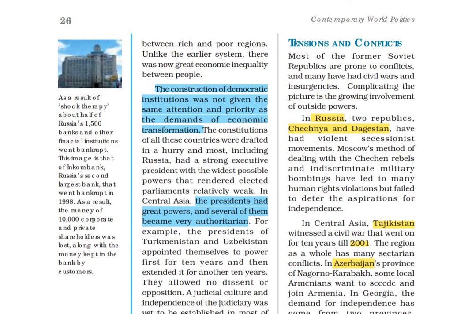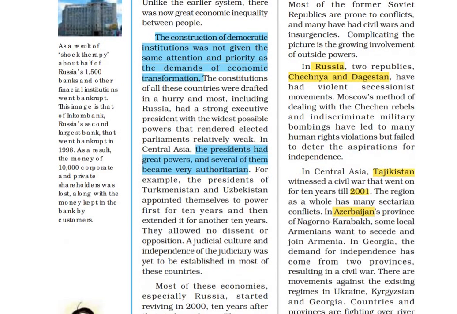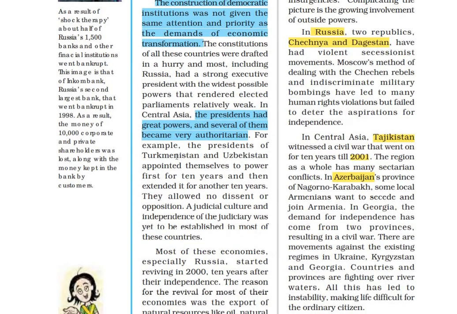Another consequence was that the construction of democratic institutions was not given the same attention and priority as the demands of economic transformation. The presidents had great powers and several of them became authoritarian. For example, the presidents of Turkmenistan and Uzbekistan appointed themselves to power for 10 years and then extended it for another 10 years.